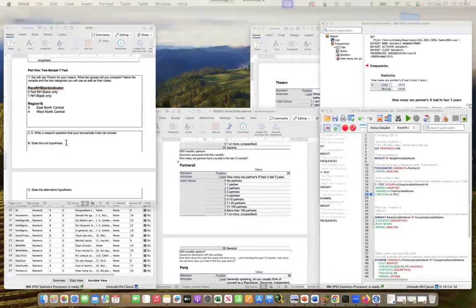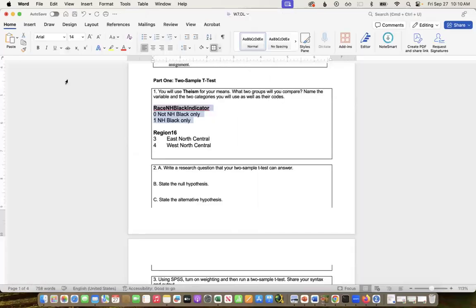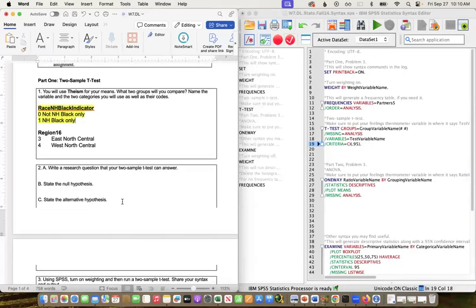Okay, so we have two different ones. Again, you'll need one. I'm just showing you two examples. And we're going to use theism, but I can also go through and show you this with hours worked last week as well. Okay, so let's just focus on this one for answering, and then I'll show you the other as we go.